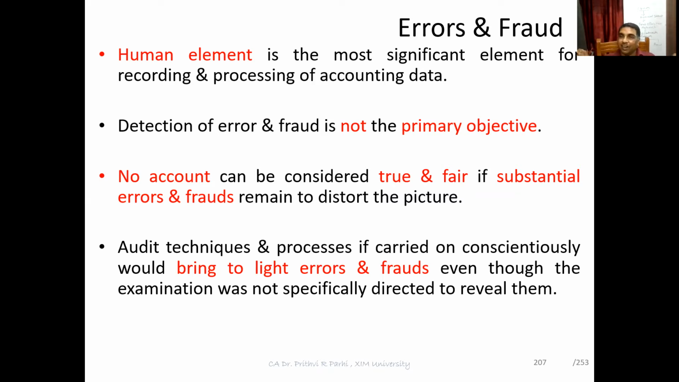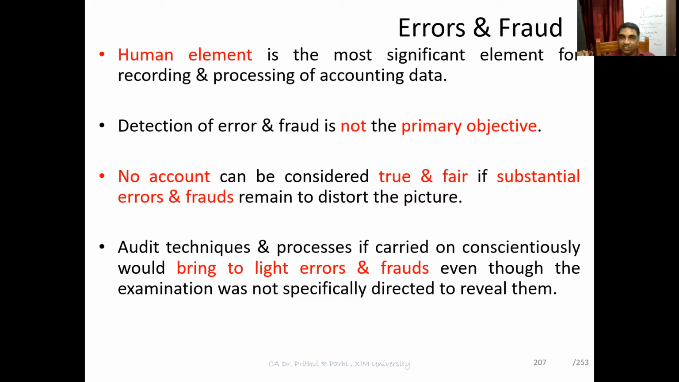But at the same time, you have to appreciate that no account can be considered true and fair if substantial errors and frauds remain. If the financial statement contains some error and fraud which are so material that they may distort the picture, distort the picture means distort the truth and fairness of the financial statement. Because of those errors and fraud, the financial statement may not be showing a true and fair view. Okay. So no account can show a true and fair view if there are substantial errors and frauds.